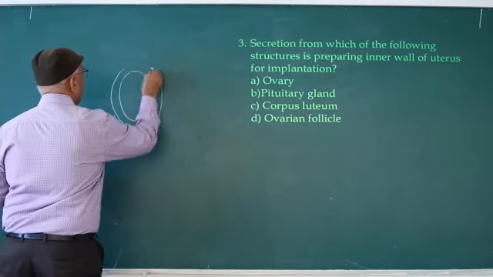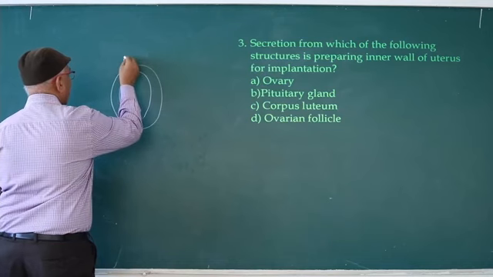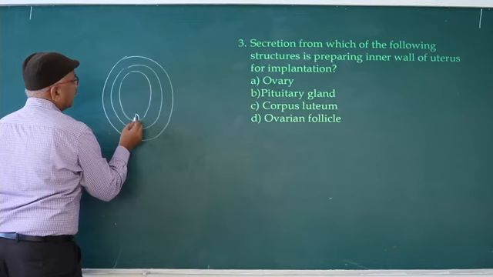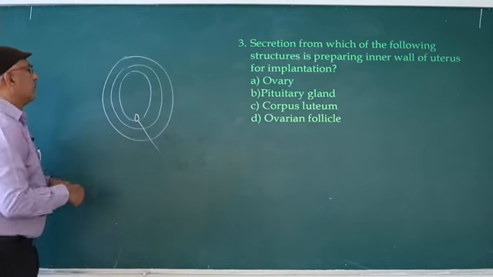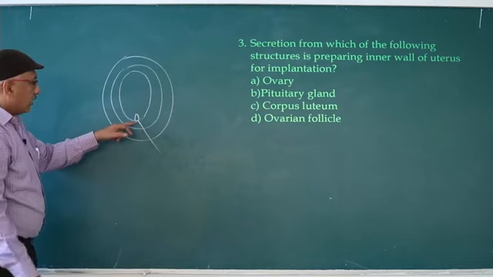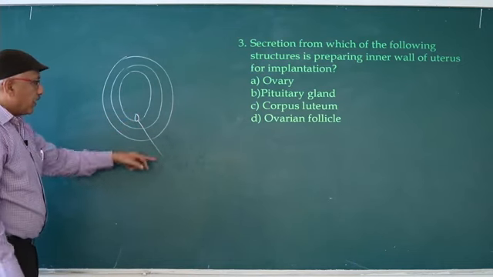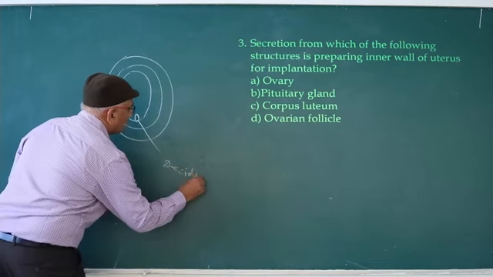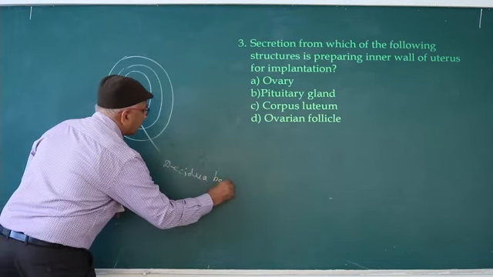Endometrium, myometrium, perimetrium. Here implantation occurs. After implantation, endometrium is known as decidua. The decidua involved in implantation, decidua basalis.